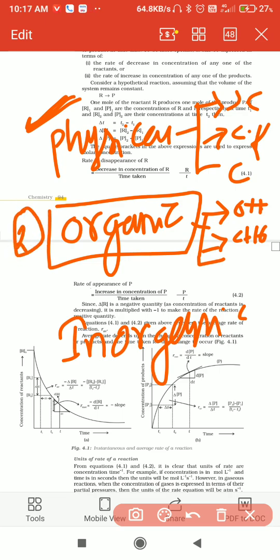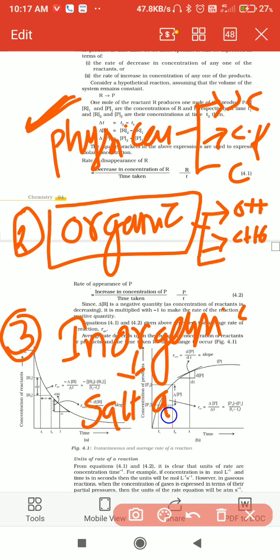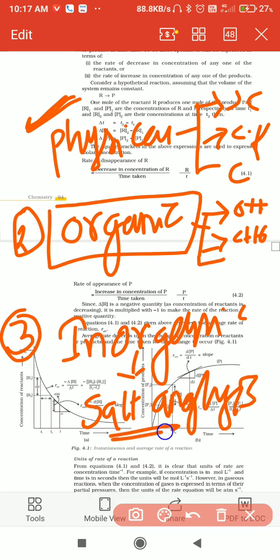Next, after completing organic, comes inorganic chemistry, or inorganic qualitative analysis, that is salt analysis. Nearly 10 salts you are going to write in the record, which we already sent in a PDF file, so just go through that.